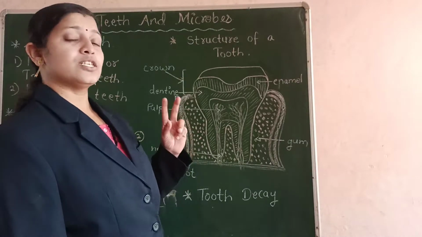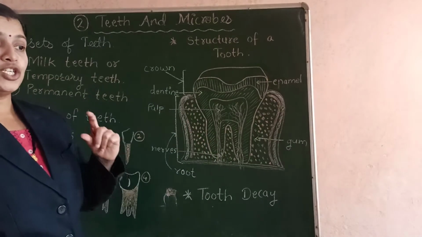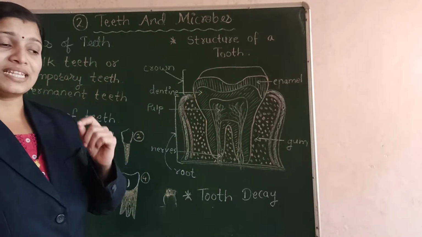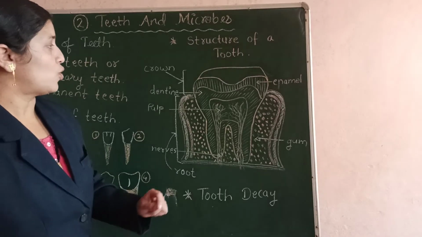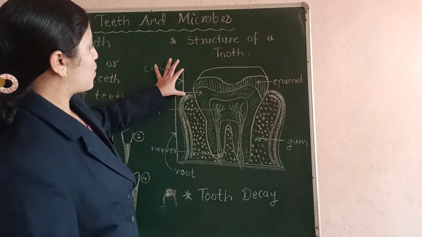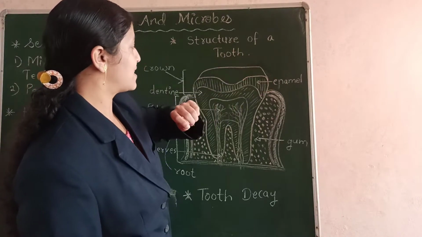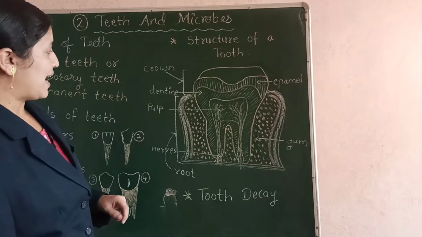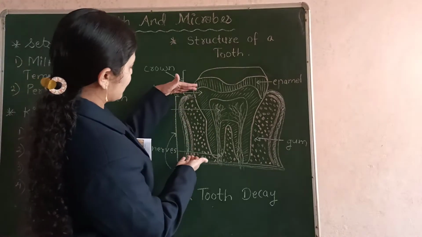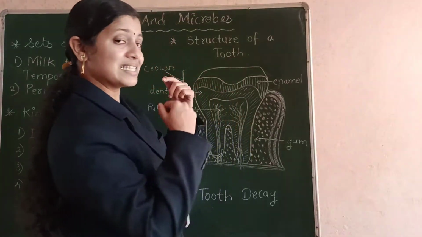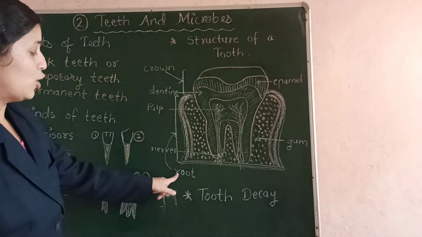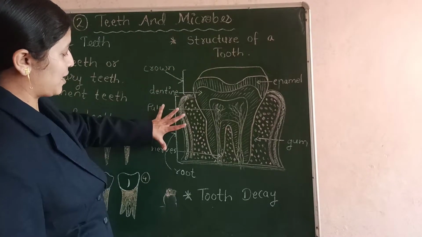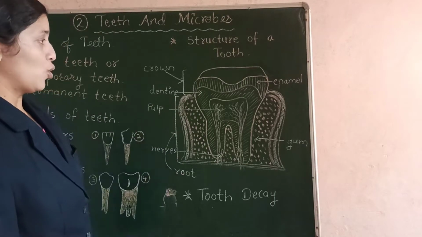So our tooth has two parts: the part which is visible to our eyes and the part which is inside the gums. You can see here this white part which can be seen with our eyes, it is called the crown. What is it called? Crown. And the part of our teeth which is inside the gum is called the root. So the two parts of our teeth are the crown and, second, the root.